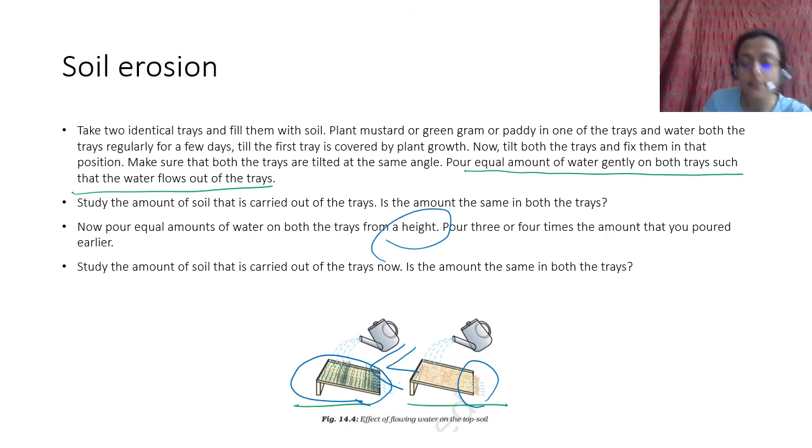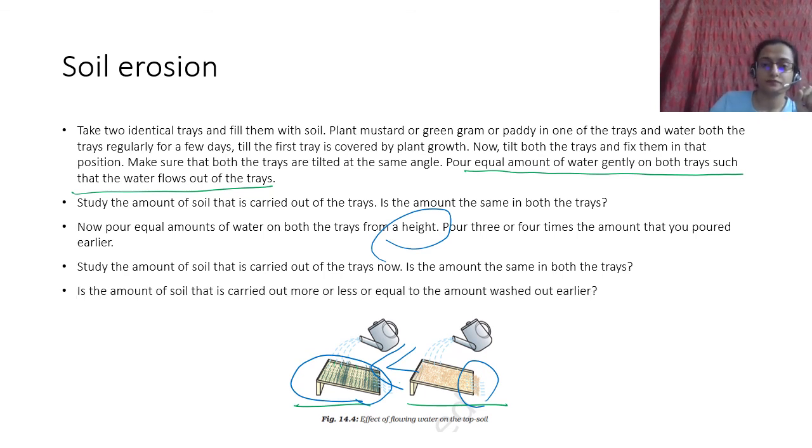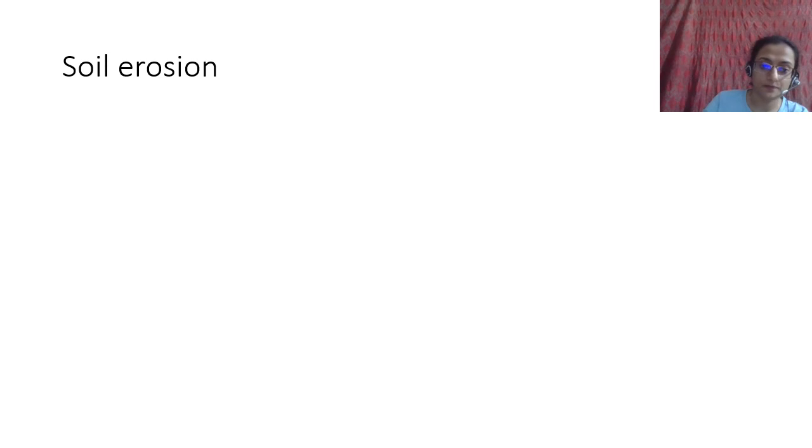This shows that plants or trees can hold soil with their roots. Okay, is the amount of soil that is carried out more or less or equal to the amount washed out earlier? When you pour it from the height or when you pour more water, then the amount of soil washed out is much higher. That is what happens out in the rains.